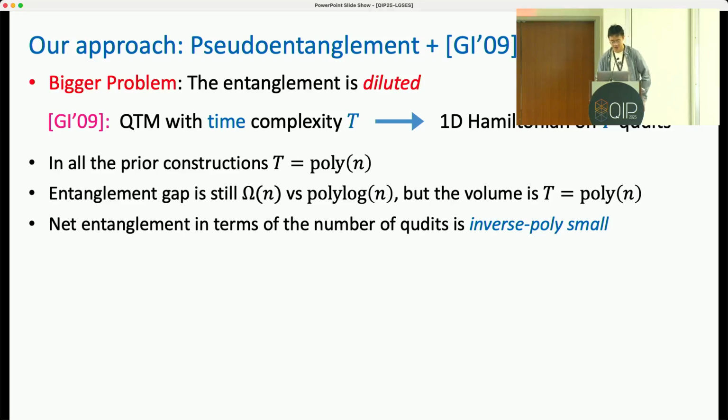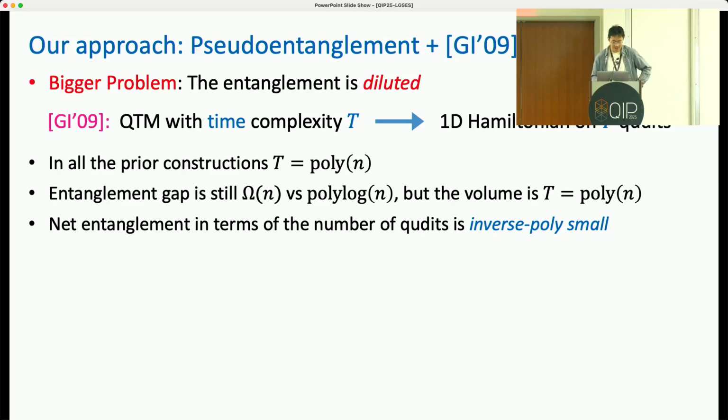So the entanglement gap we obtain, the ground state is still n versus polylog n, but now the volume, the number of qubits in the Hamiltonian, is some polynomial, meaning that the net entanglement gap in terms of the number of qubits is inverse polynomially small, which is way smaller than the area law versus volume law gap that we want.